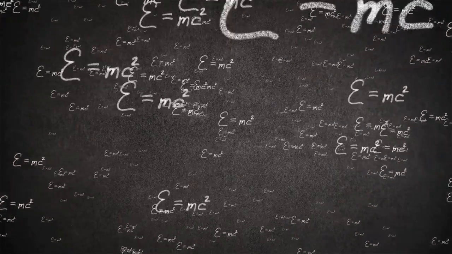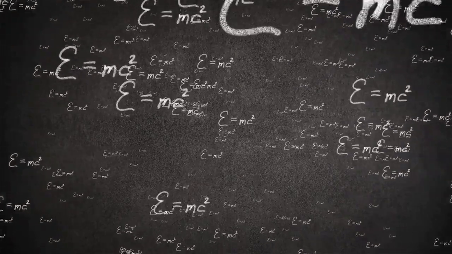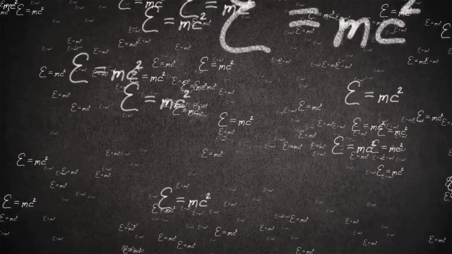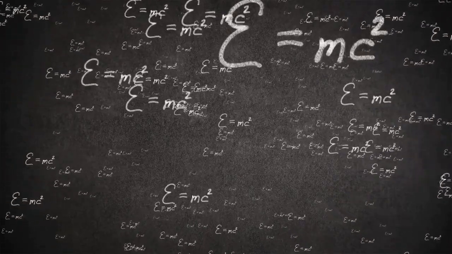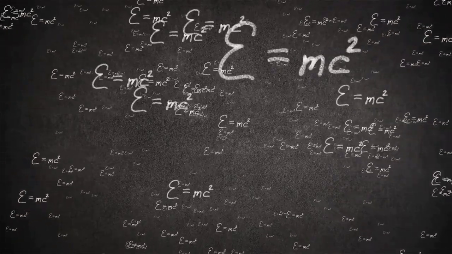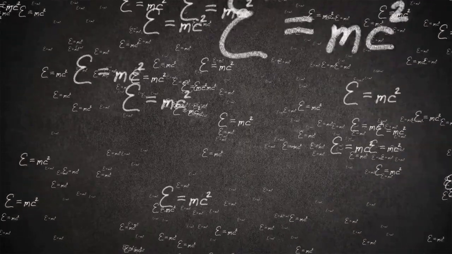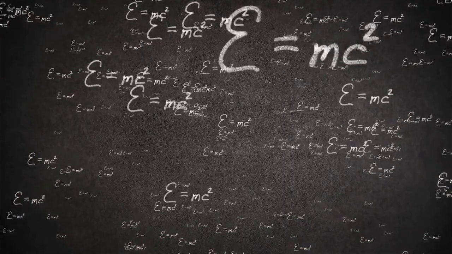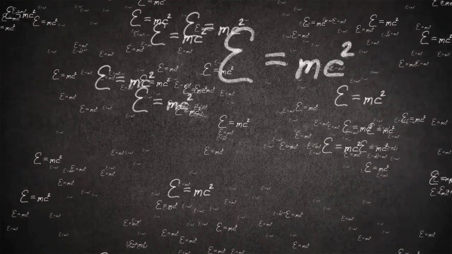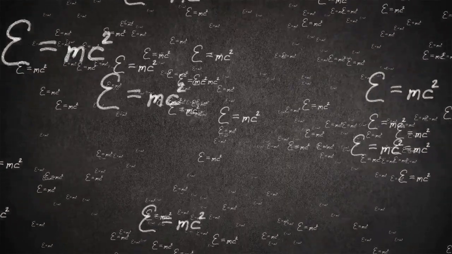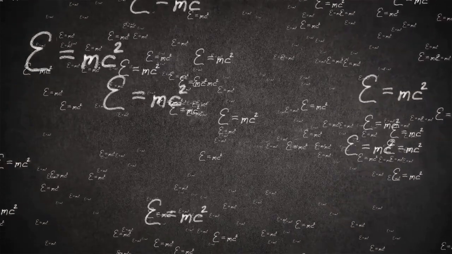of light. The speed limit of the universe means that there are limits to how fast we can travel through space and how quickly we can communicate with distant objects. This has led to the development of technologies like radio telescopes and space probes that allow us to study the universe at great distances. The speed limit of the universe also has implications for our understanding of the nature of